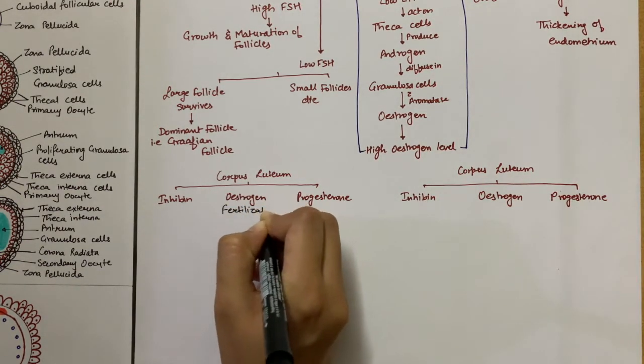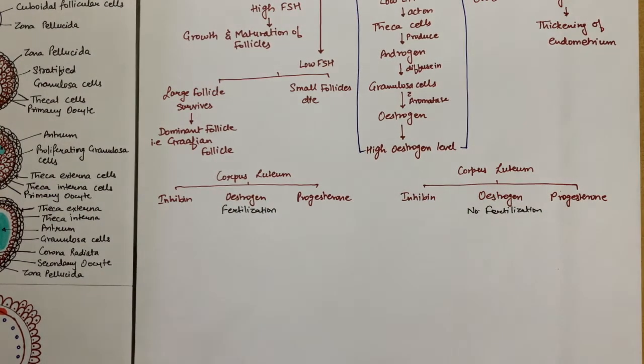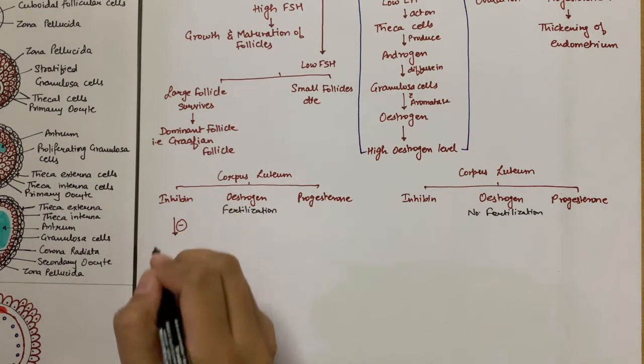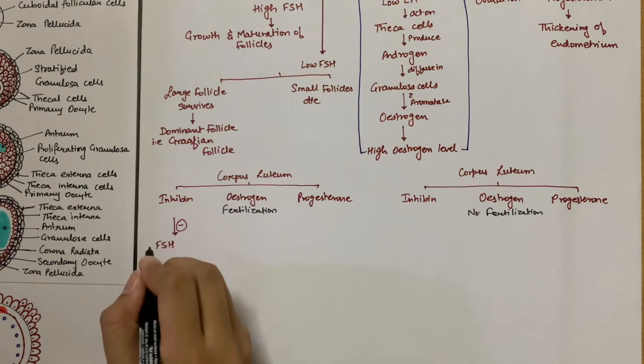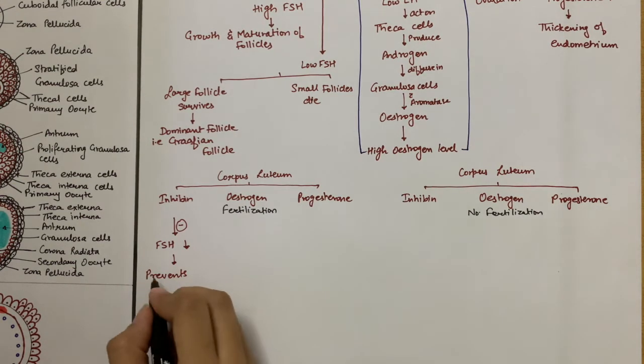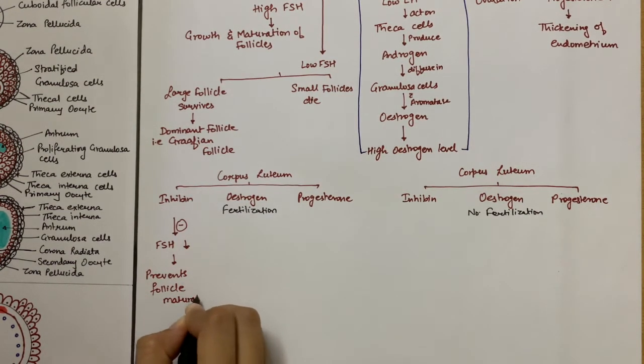Now, regulation of these hormones is based on whether or not fertilization occurs. Okay, so let's look into both the scenarios in detail. If fertilization does occur, inhibin produced by the corpus luteum sends negative feedback to the HPA axis to decrease the circulating levels of FSH. This prevents maturation of primordial follicles. So at this point, when fertilization is occurring, we do not need maturation of any more follicles. So logically, it makes sense to reduce the circulating levels of FSH and prevent the maturation of primordial follicles.